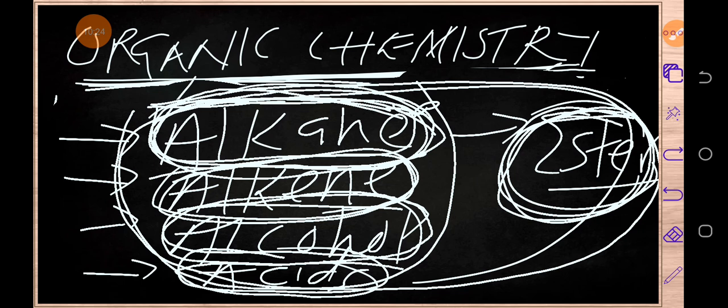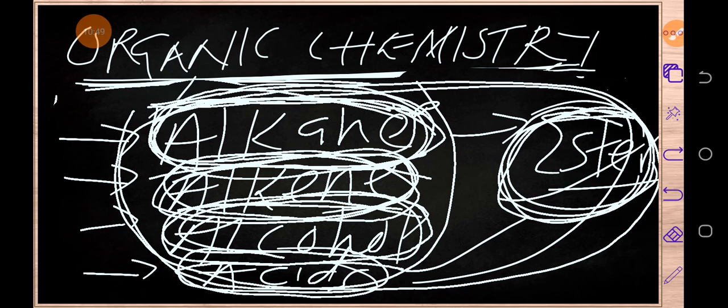Then there are some members which resemble each other, and those members have been put together and they have created a family which is called alkene family. And there are some members which resemble each other and they have been put in one family. They have created a family which is called alcohol family. Also, the same applies to what? Acid family. And also, the same applies to what? Ester family. Ester family has got members which resemble each other.